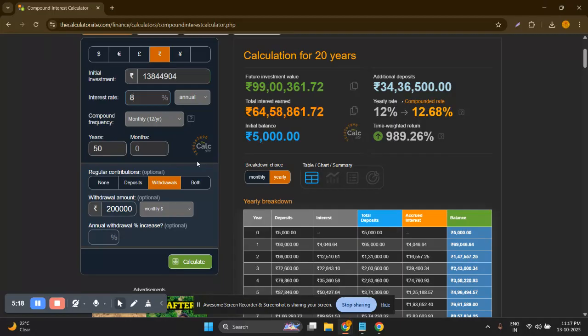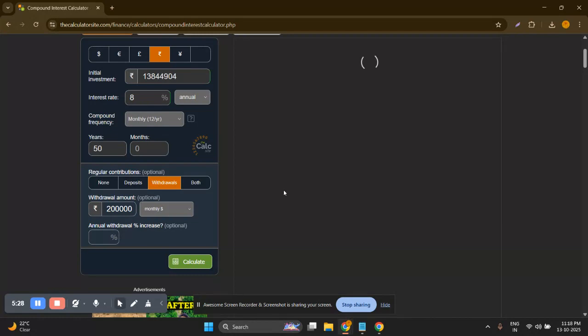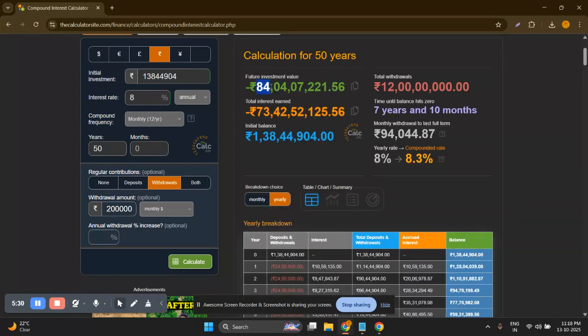Suppose you still manage to get 8% interest annually, and you invest 1 crore 38 lakh rupees for 50 years, and you withdraw 2 lakh per month, then your calculation will go in minus. Let's see, it's in minus because it's not enough for you. So 1 crore 38 lakh rupees is not enough for you to survive. So how much is enough? Suppose we go to double of this money, it's 2 crore 50 lakh rupees.